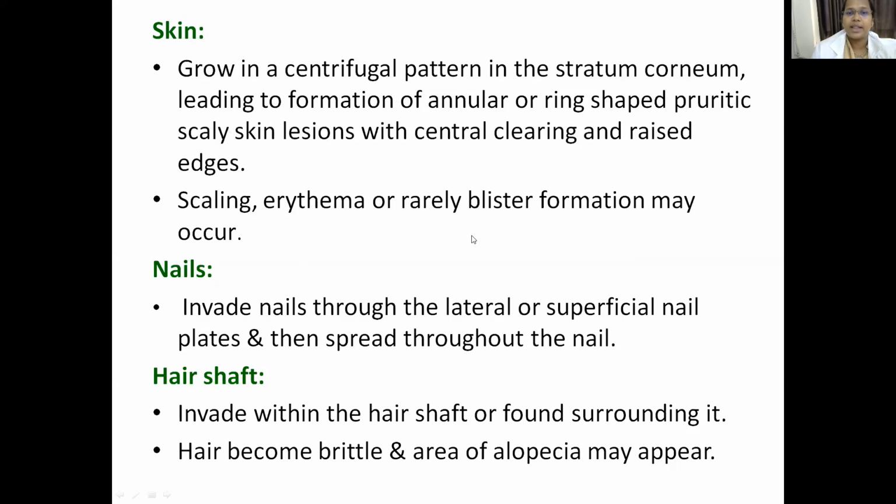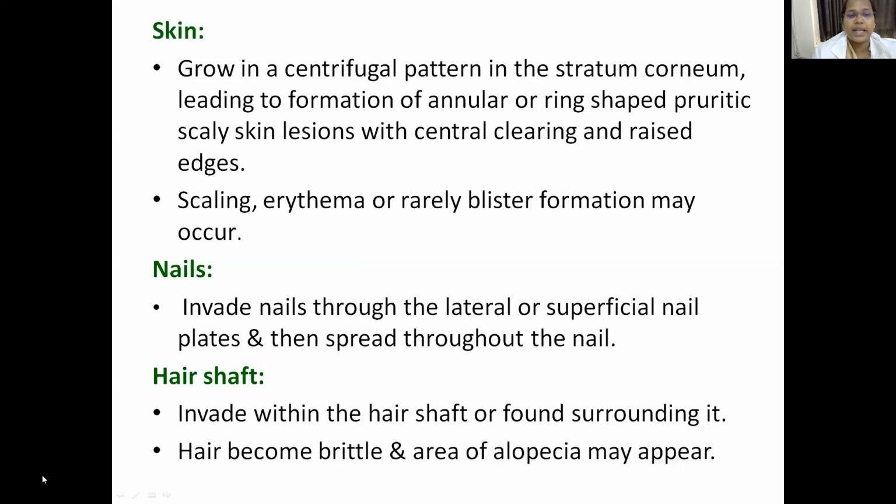Scaling, erythema and rarely vesicle formation will be seen. These are pruritic lesions which result in immense itching, with centrifugal growth of the fungi. The nails are invaded through either the lateral or the superficial nail plates, and spread throughout the nail.